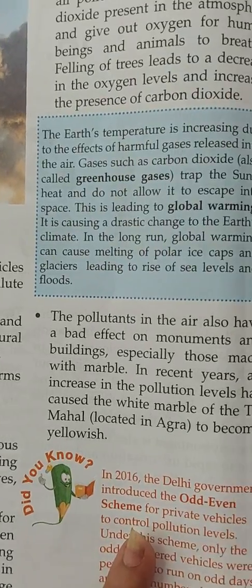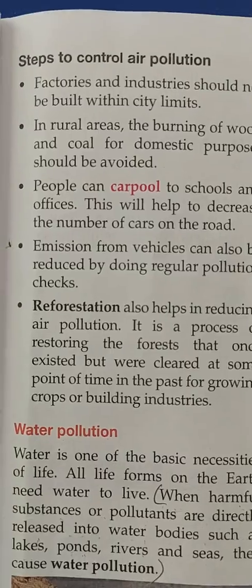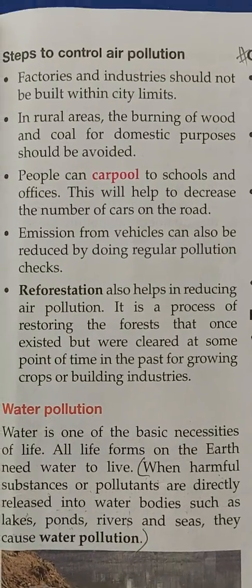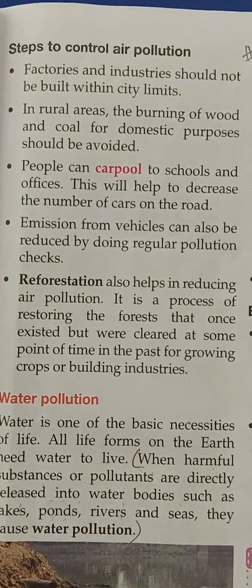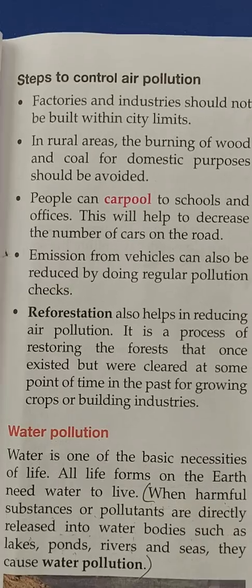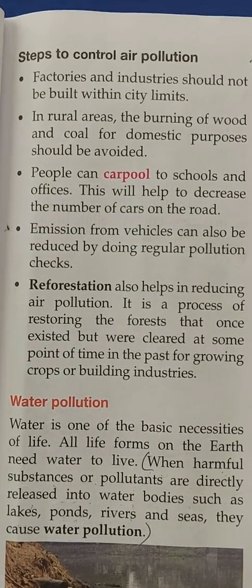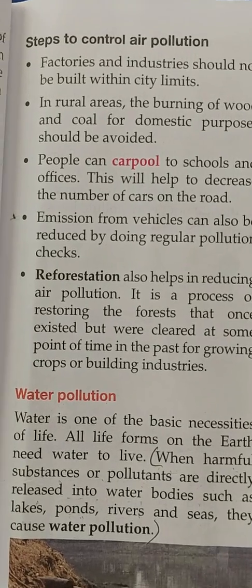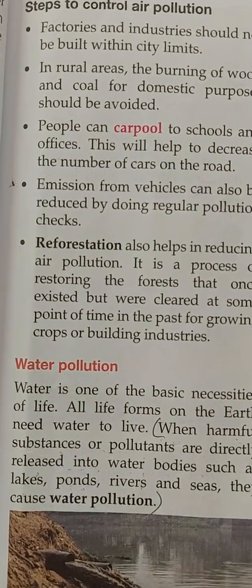that is very harmful. Then steps to control air pollution, what we can do: we can control the work in factories, we can stop the burning of wood and coal to an extent, we can use vehicles less, and then we can do reforestation also, growing more and more trees.